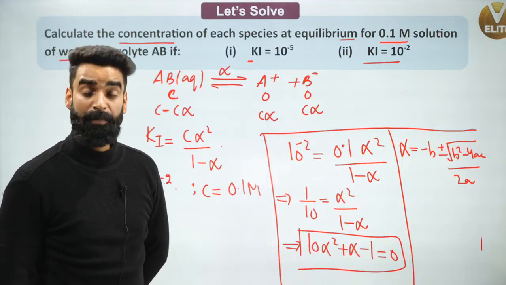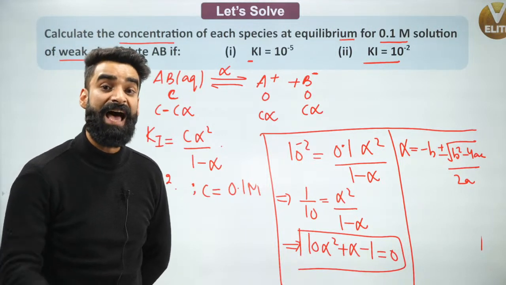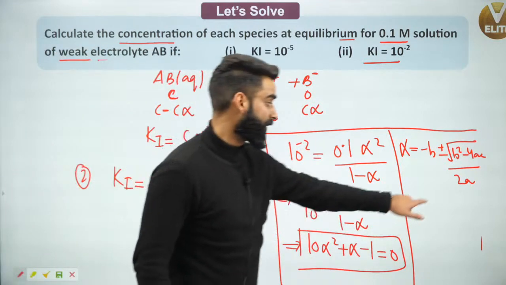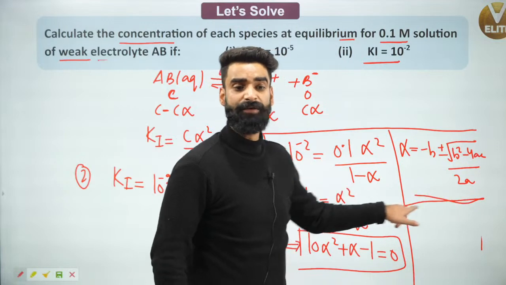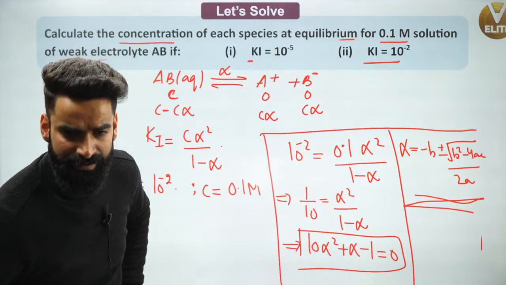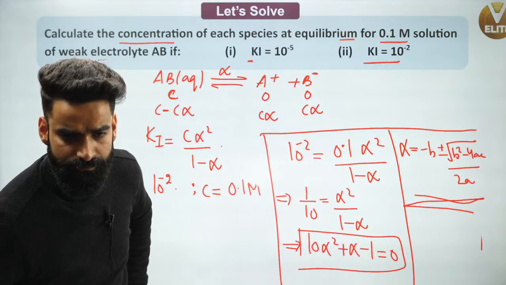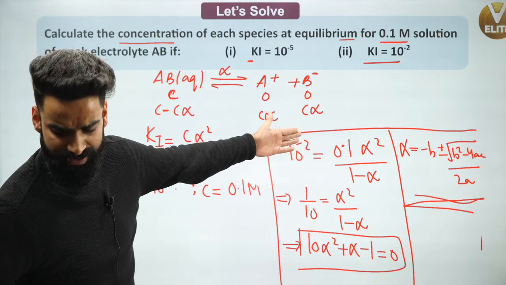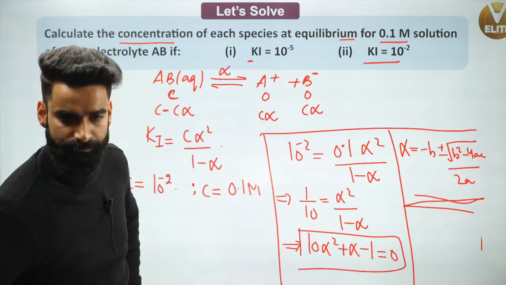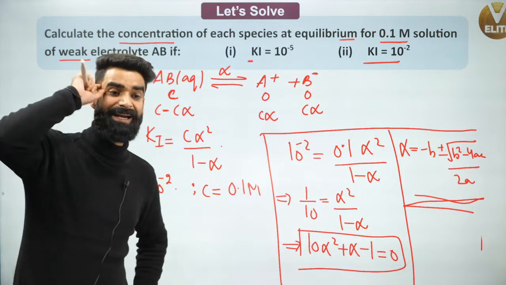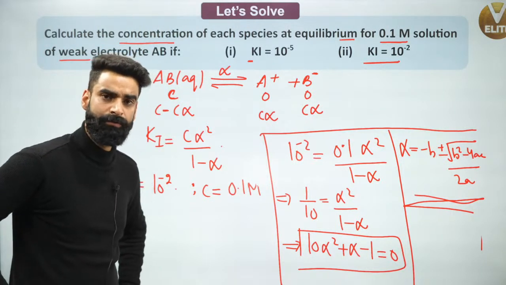But by chance, if the alpha value was coming as greater than 0.05, at that time we have to get the quadratic equation like this. We have to get the roots of the quadratic equation, and after getting the roots, we'll be getting the value of alpha. Exactly, Karthik. It will take time to solve. Exactly. They never ask these questions in your NEET. Yes? Got it? I hope you got the clear-cut idea of what to do and what not to do.